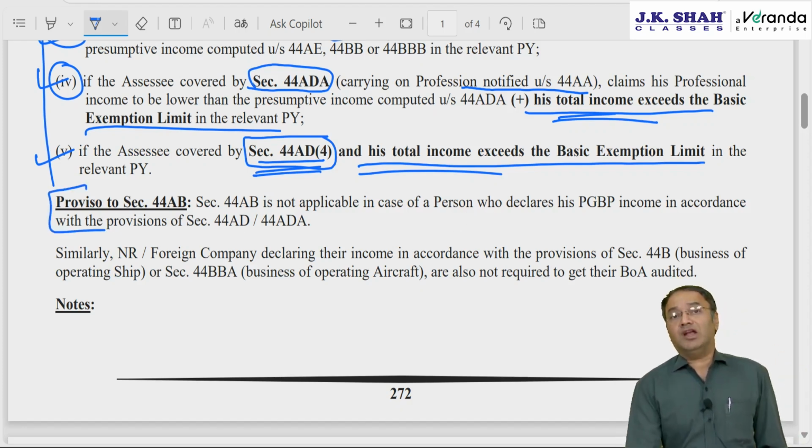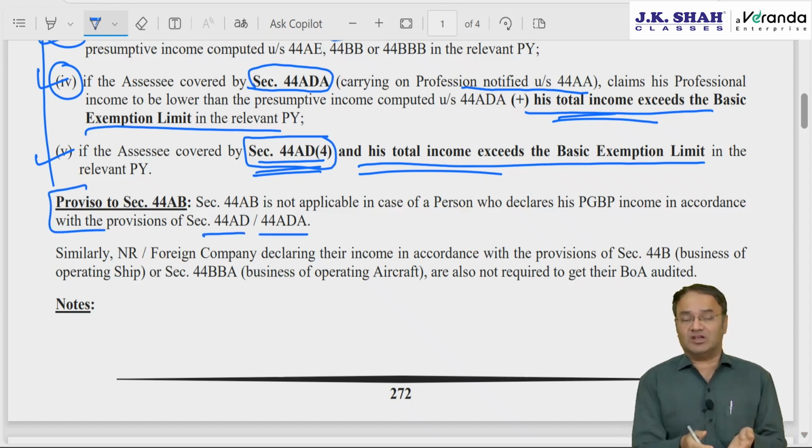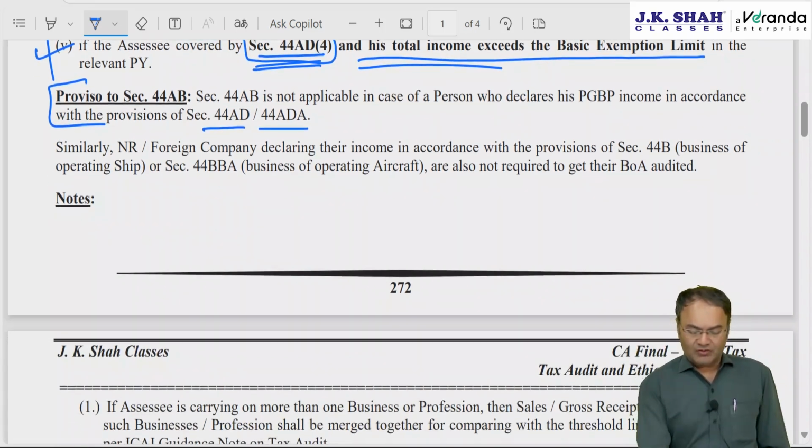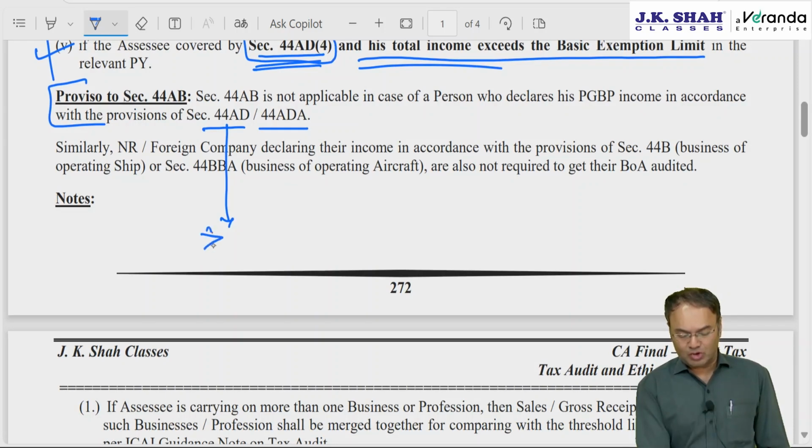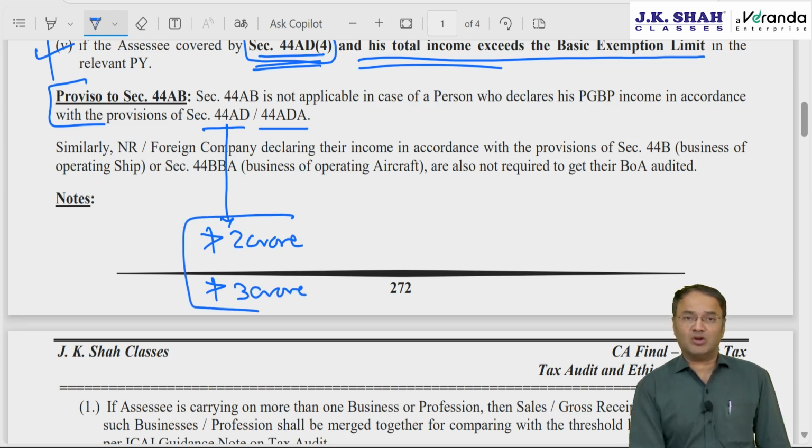The proviso says that those who opt and declare income as per 44AD or 44ADA, the presumptive taxation scheme, in accordance with that section, then even if turnover exceeds 1 crore or gross receipt from profession exceeds 50 lakhs, he will not be required to get the books of accounts audited. Because for 44AD, in order to opt for it, there is a threshold limit. Turnover should not exceed 2 crore rupees. And if cash receipts do not exceed 5% of turnover, then turnover should not exceed 3 crore. Instead of 2 crore, it will be 3 crore. In either case, it is more than 1 crore. Then also tax audit will not be attracted because he is opting for 44AD.